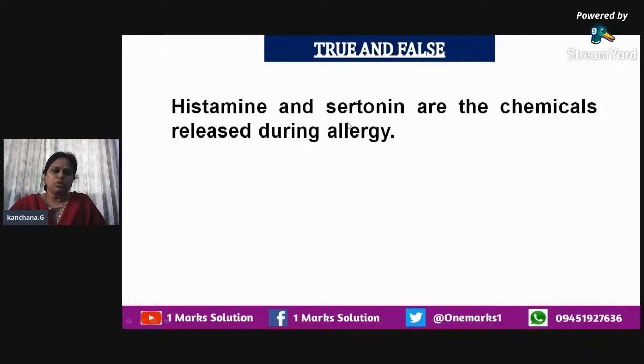So the given statement is correct. It is true: histamine and serotonin are released when allergy is caused.